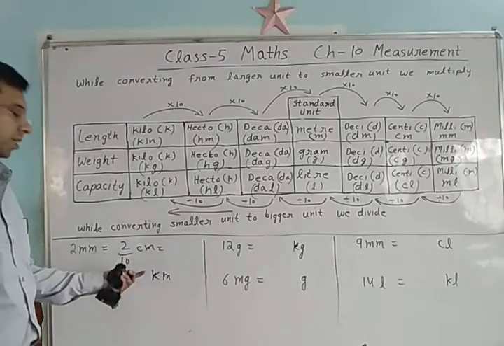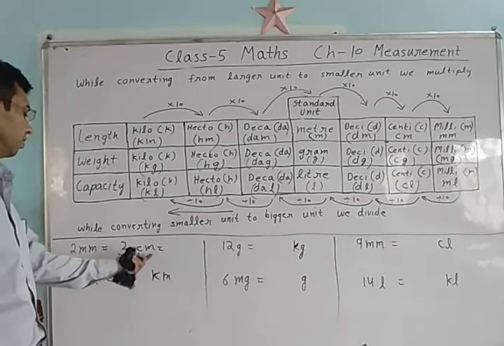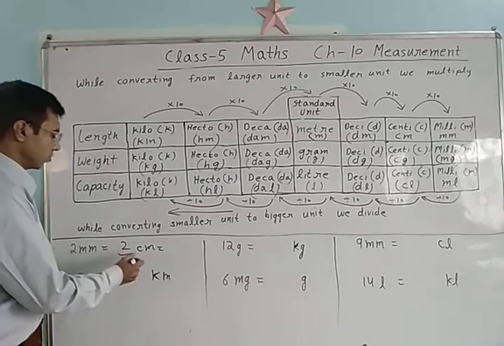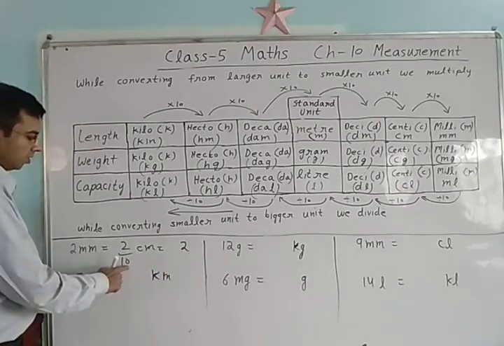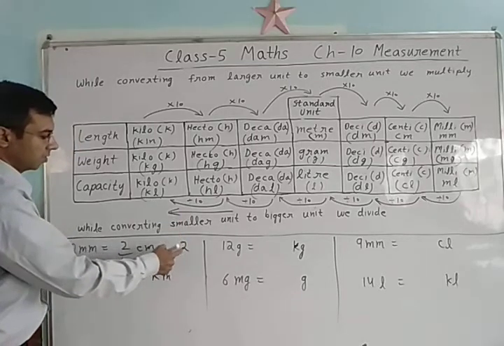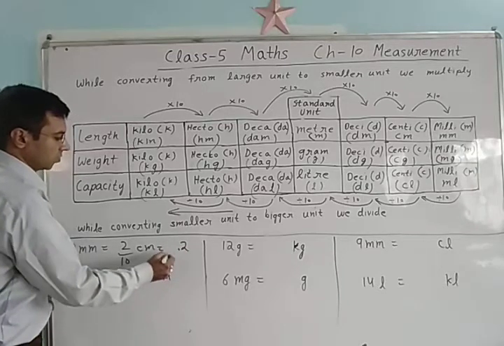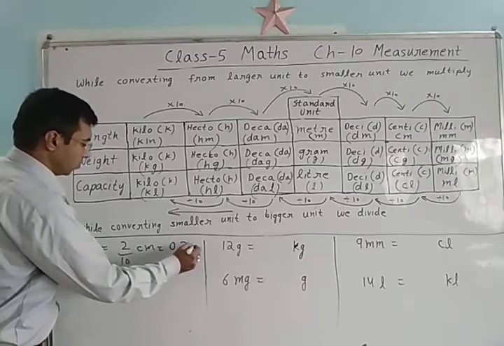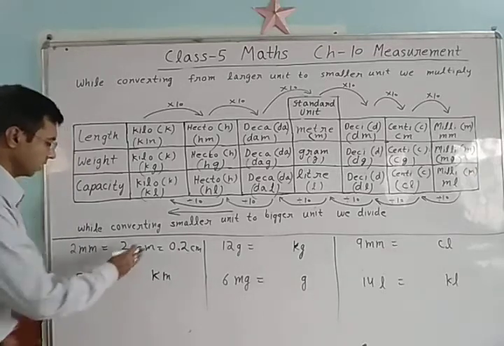In decimal, I have explained how to convert this fraction into decimal. So student, what we do? Write this numerator, and how many zeros? Here 1 zero. So leave 1 digit and put the decimal before this 2. So 0.2 centimeter. Clear?